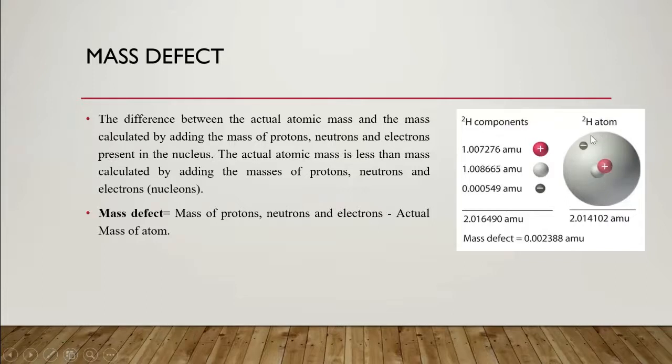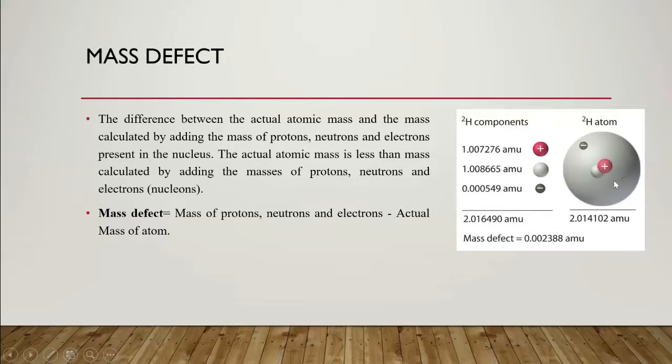But if we measure the total mass of the atom, the mass is 2.014, which is lower than this. The total mass of electron, proton, and neutron is higher than the actual mass of the atom.